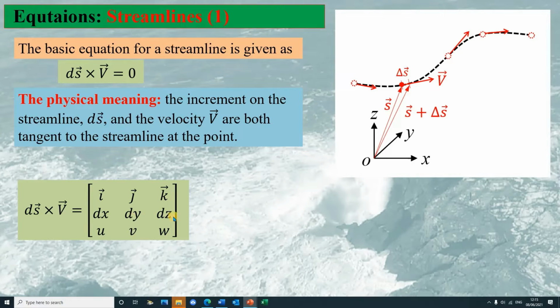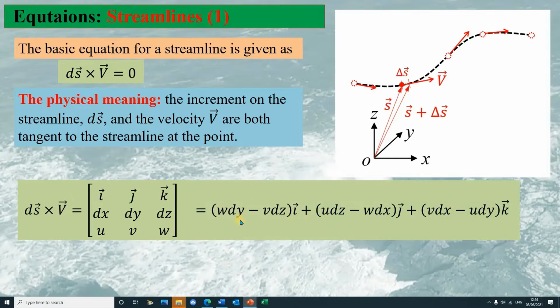And the dx, dy, dz in the second row are the components of the vector ds. And in the third row, u, v, w are the components of the velocity vector v along the three coordinates. So when we calculate this, it would be given as this.